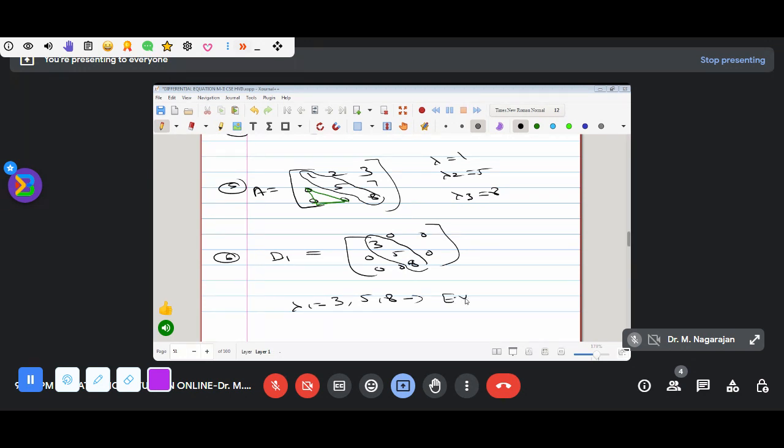These are very important properties for the eigenvalues. There are four remaining concepts, for a total of 10 or 12 properties, but these are the very, very important properties for the eigenvalues. Please note that. I am also sending these notes.